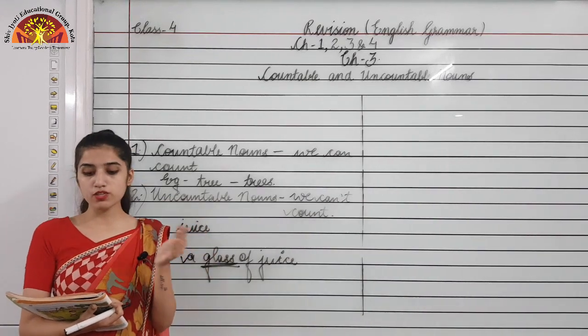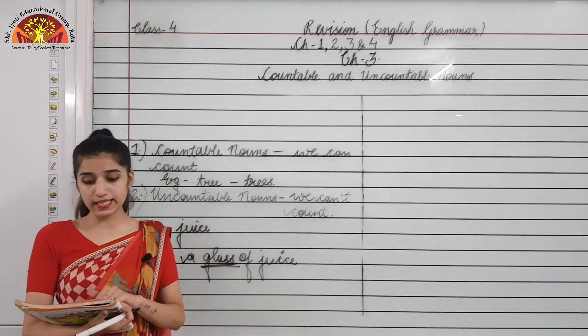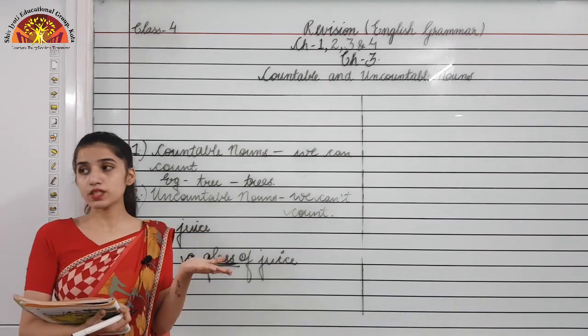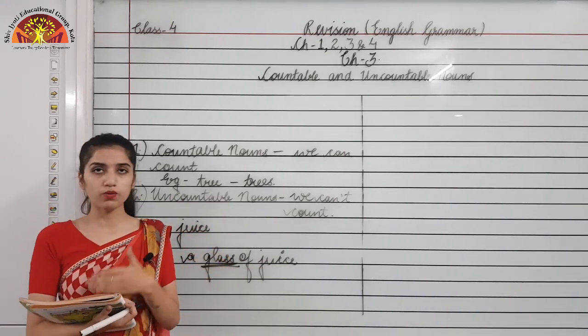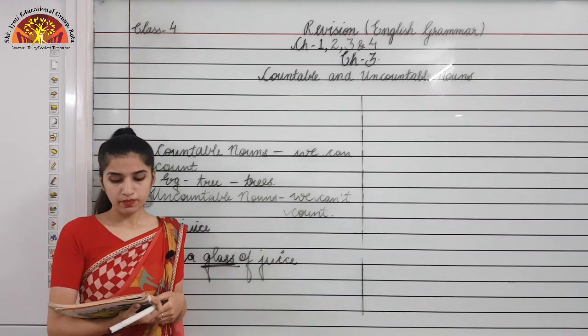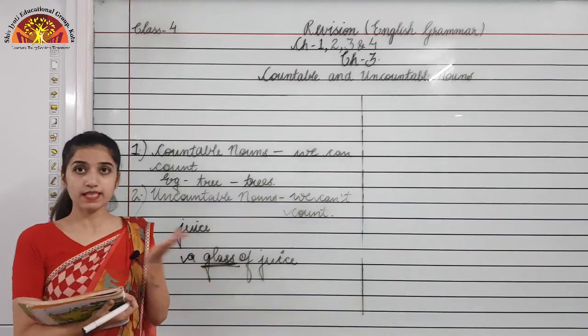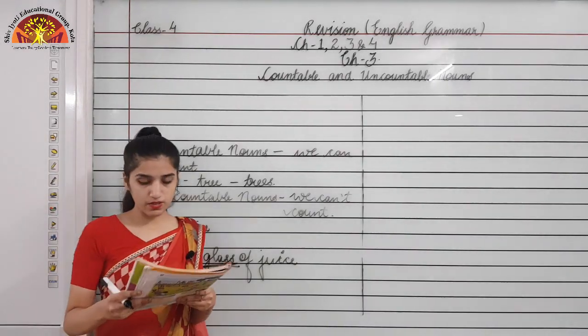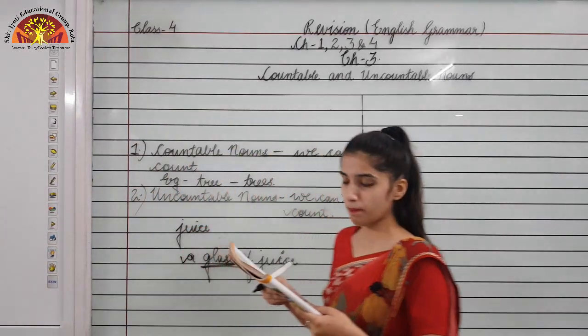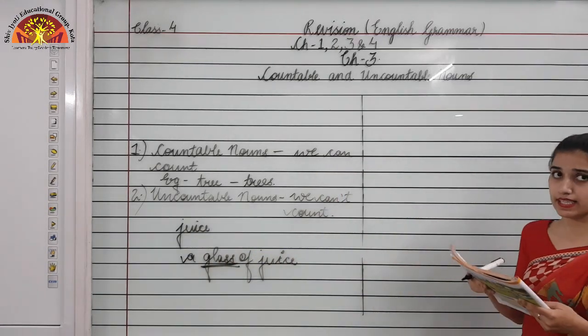So some is used with uncountable nouns, but it can be used with countable nouns also. Some and any can be used with countable and uncountable nouns both. For example, some oil, or if I say some pencils. Right. Now we are moving to the exercise. You can open your books, on page number 9 only, exercise B.